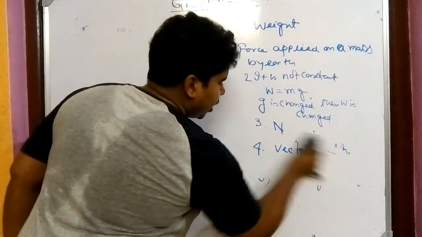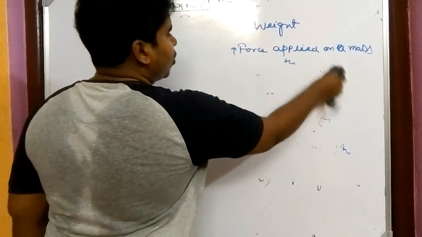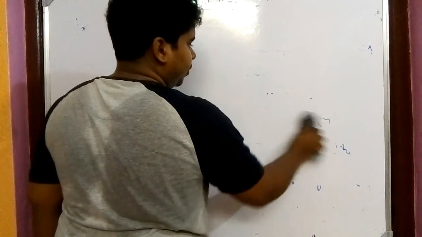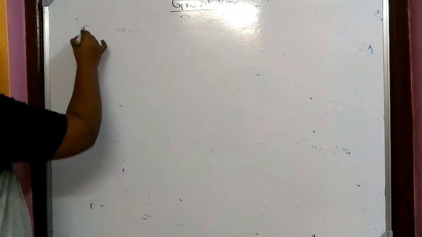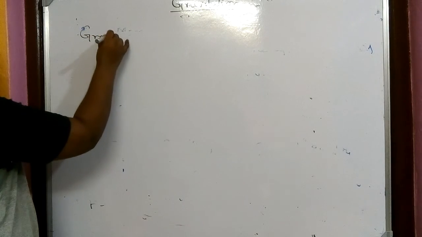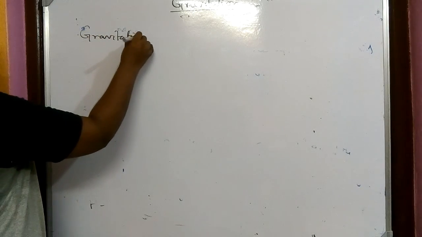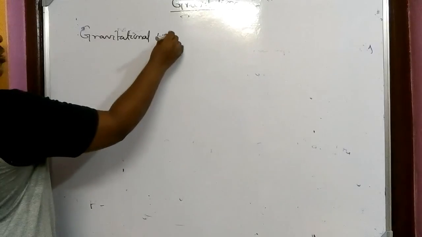As we know, the SI unit of force is Newton. But apart from that, as we have learned gravitation, we can take a gravitational unit also. So what is a gravitational unit?